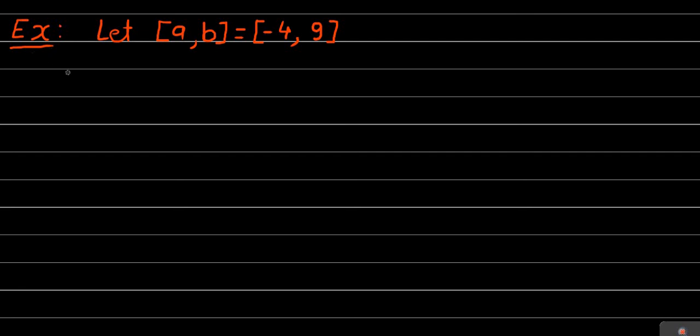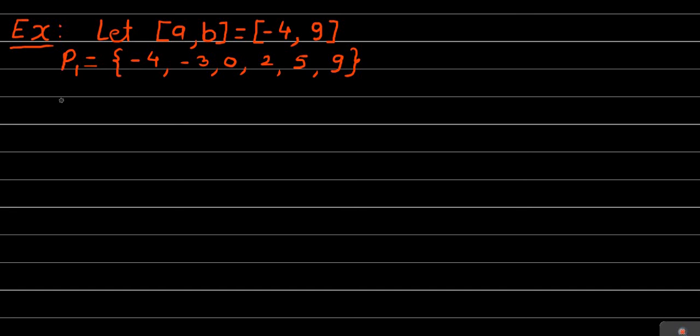Consider the set P1, which consists of the points -4, -3, 0, 2, 5 and 9. Clearly P1 is a partition of the closed interval -4 to 9.